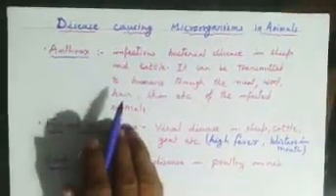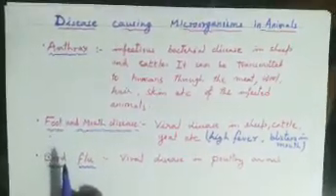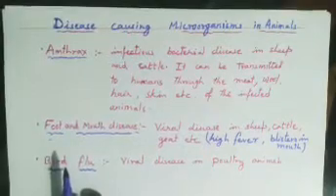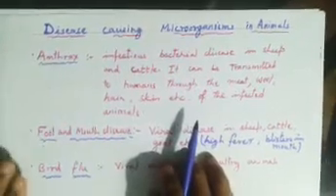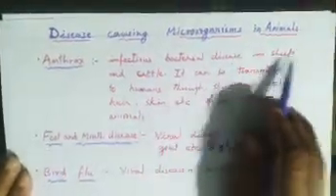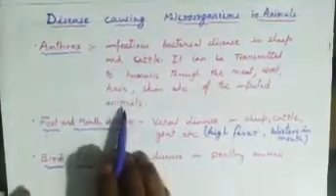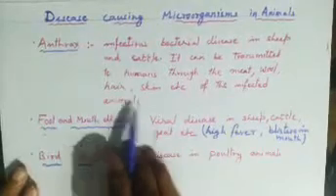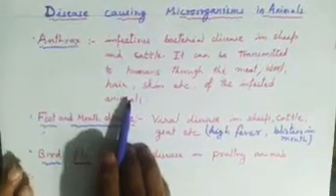Our next topic is diseases caused by microorganisms in animals and plants. Microorganisms cause diseases in animals and plants too. First we will learn about some of the diseases caused by microbes in animals. The first is anthrax. This is an infectious bacterial disease in sheep and cattle. It can be transmitted to humans through the meat, hair, skin, etc. of the infected animals. That means if we take this material of the infected animals, we can also be affected.